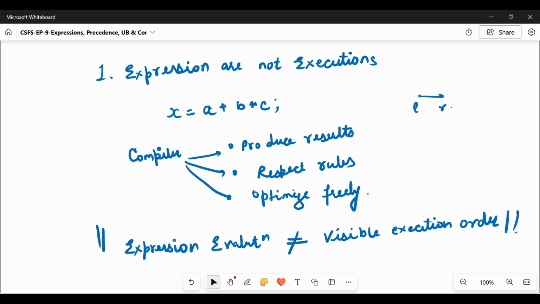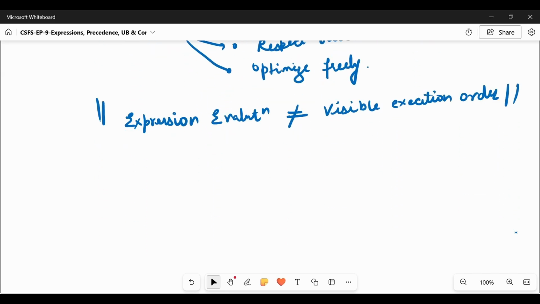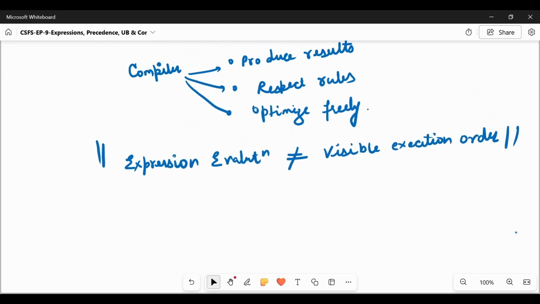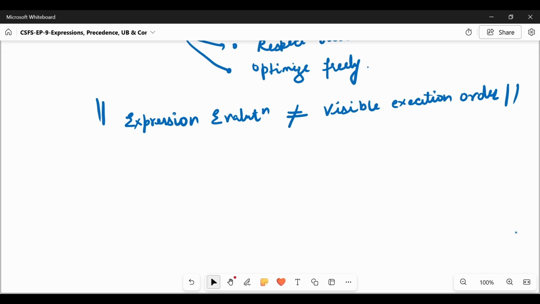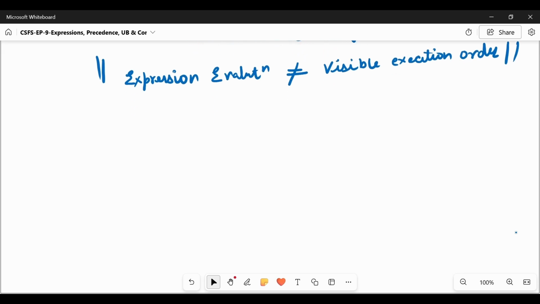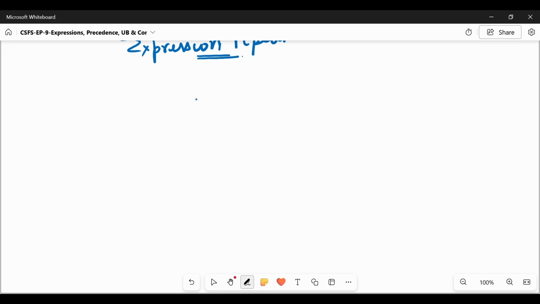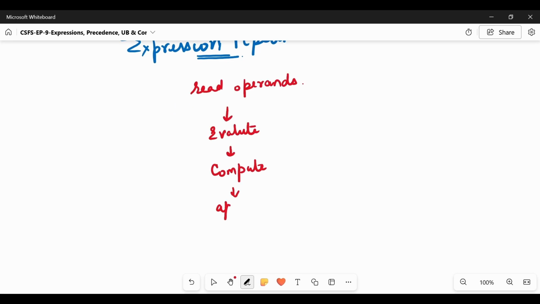So what is the expression pipeline? How does the compiler actually produce a result? What are the rules the compiler has to follow? When we say expression pipeline, first is to read operands, evaluate, compute, apply side effect, and store the result. So what do we mean by side effect?